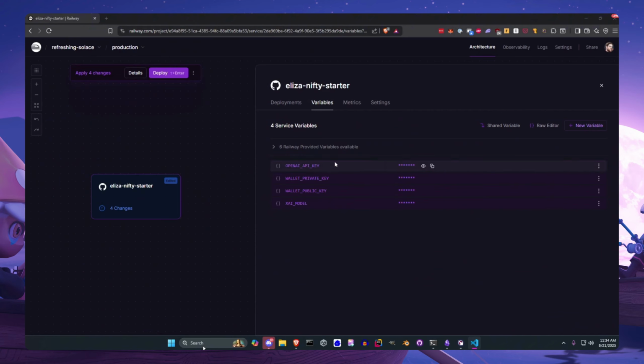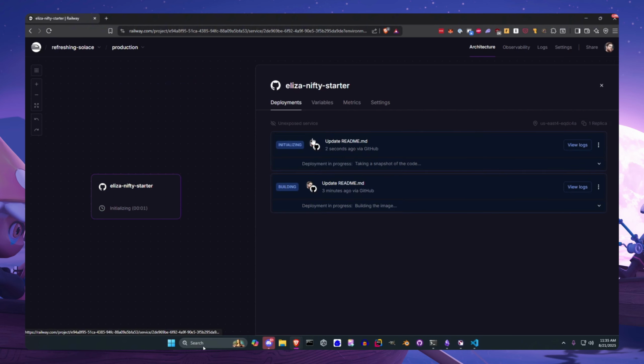So I have imported all of those environment variables right here. You can edit them here if you want. But once that's done, we need to redeploy the deployment with those variables in mind. If you change these and you don't redeploy, the server will never see them. So we're going to do another deployment. This was our previous one, so that successfully deployed. And now we're just redeploying with those new variables.